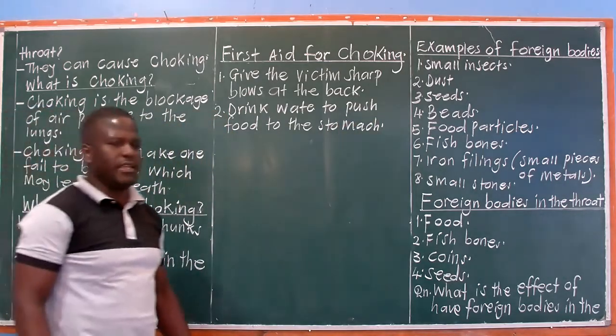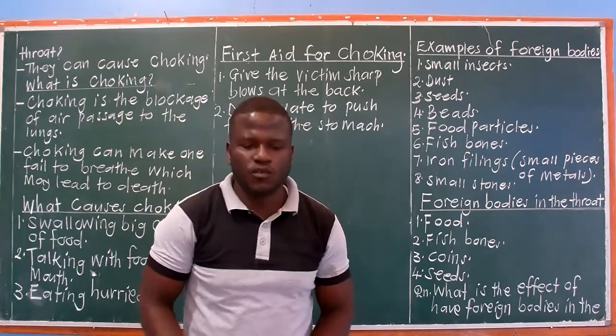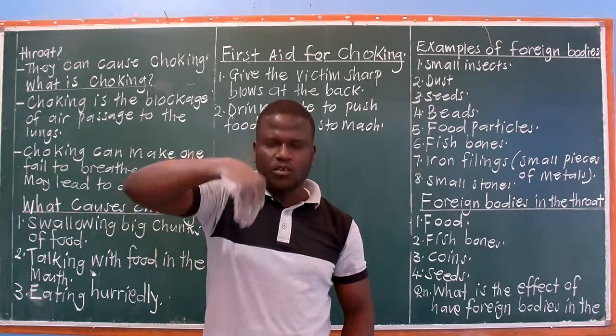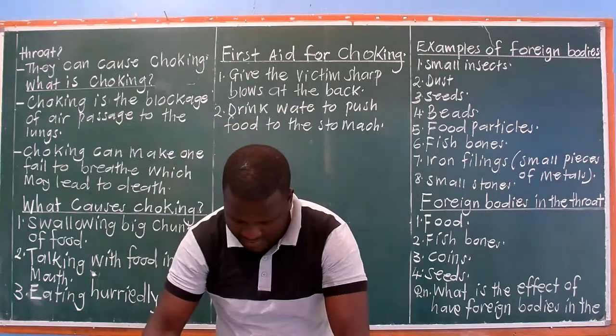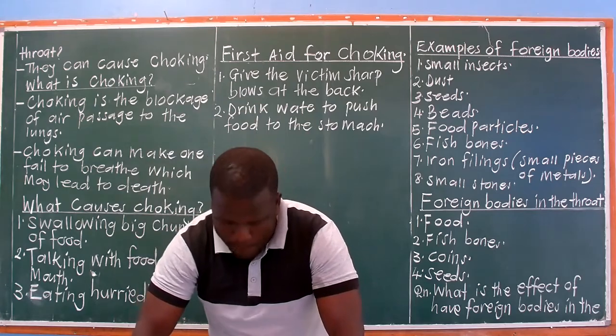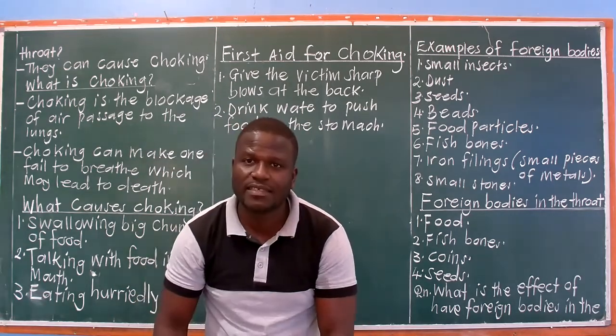Because sometimes you may eat food and the food gets stuck. What you do, get water and drink, that water will push food and it goes to the stomach. So that is first aid for choking. It is as simple as that.